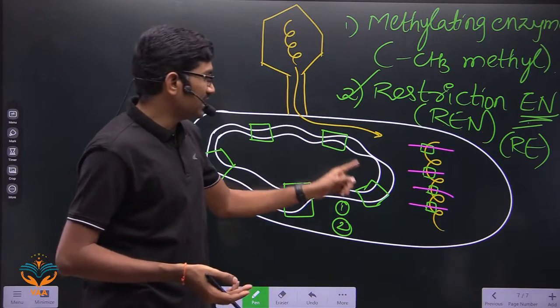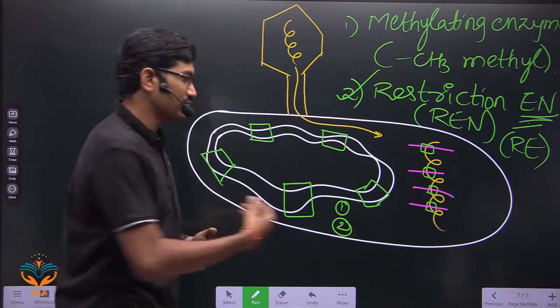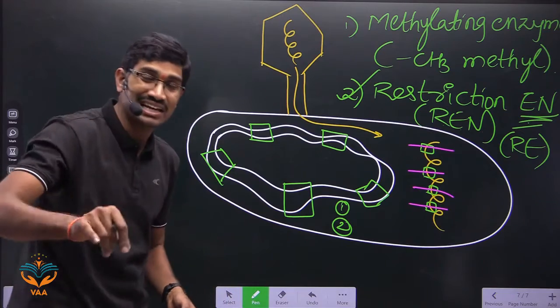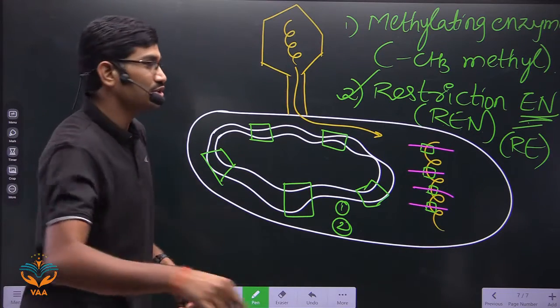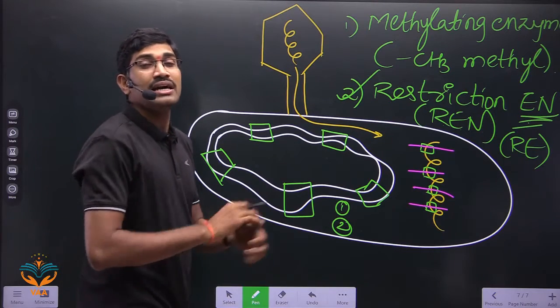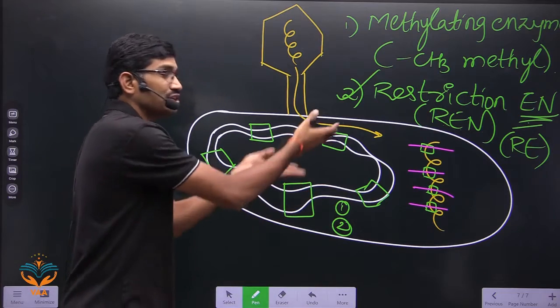Yes. If the sequence required for restriction endonuclease is present in the host, then restriction endonuclease can break this also. That means restriction endonuclease can break the genome of its own host.